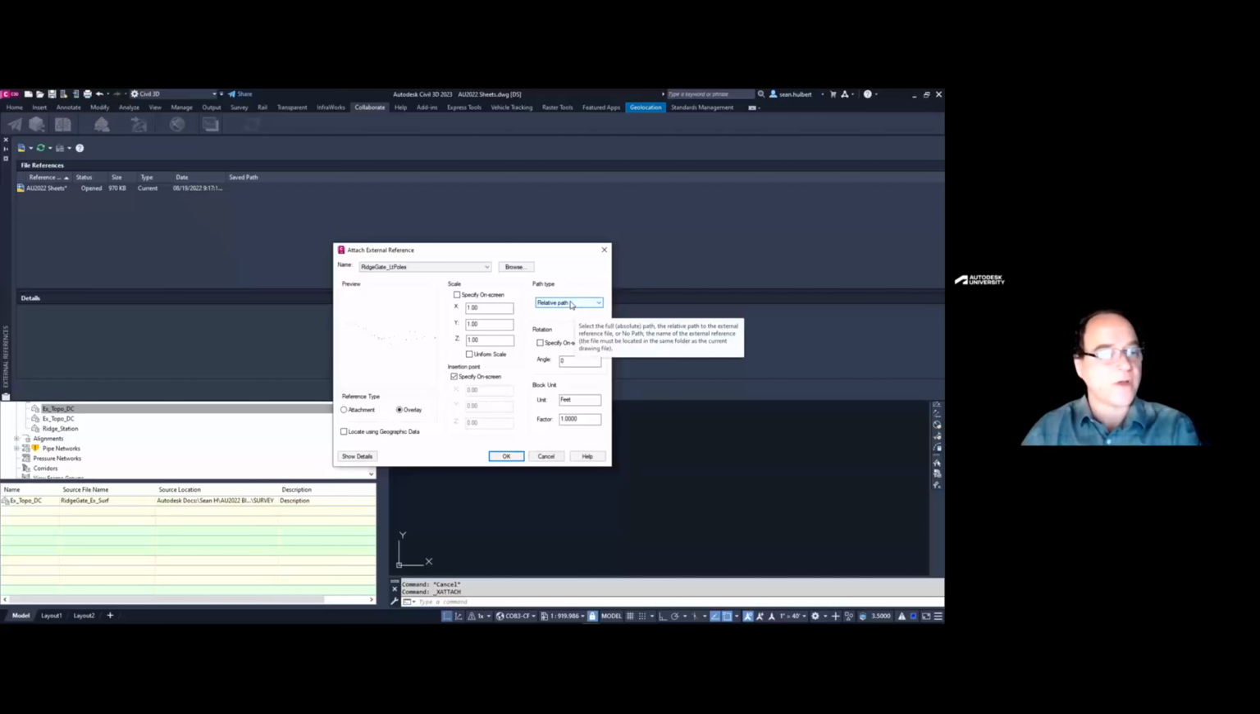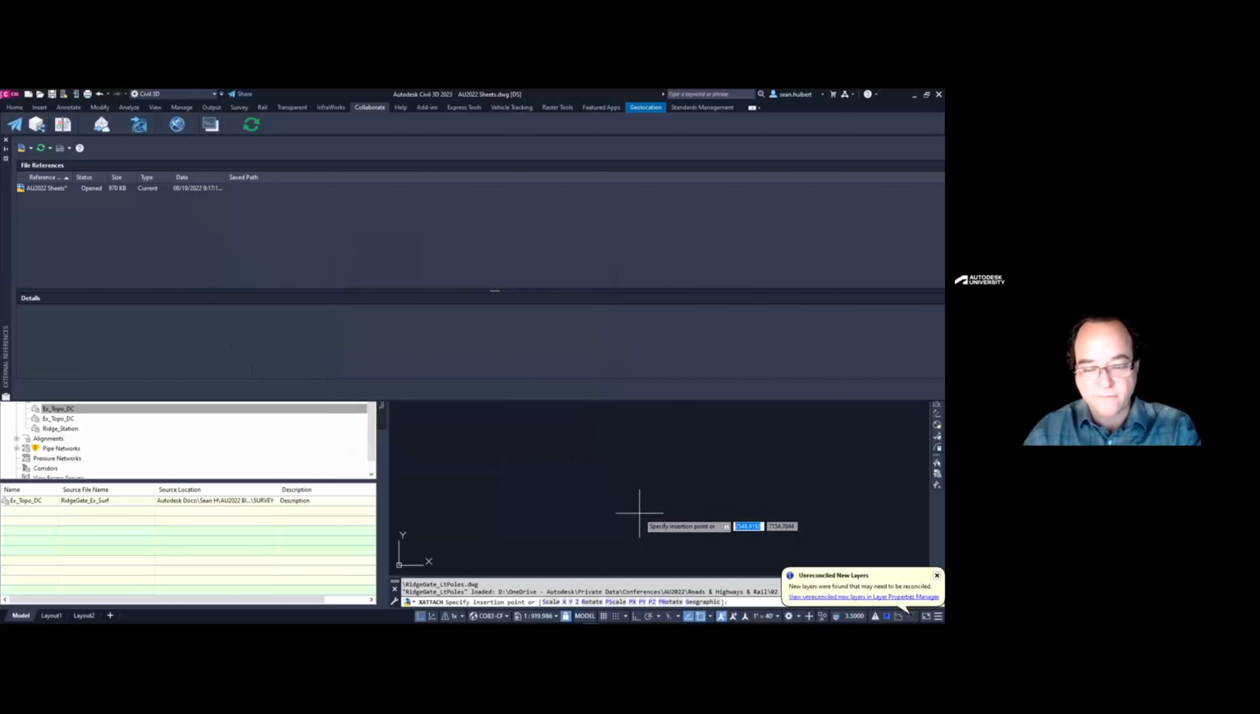If we don't use relative path, BIM 360 will still move the file, but it will move it into what we call a related data folder. The related data folders can actually create some problems because those are files that are not in the location that users would expect.